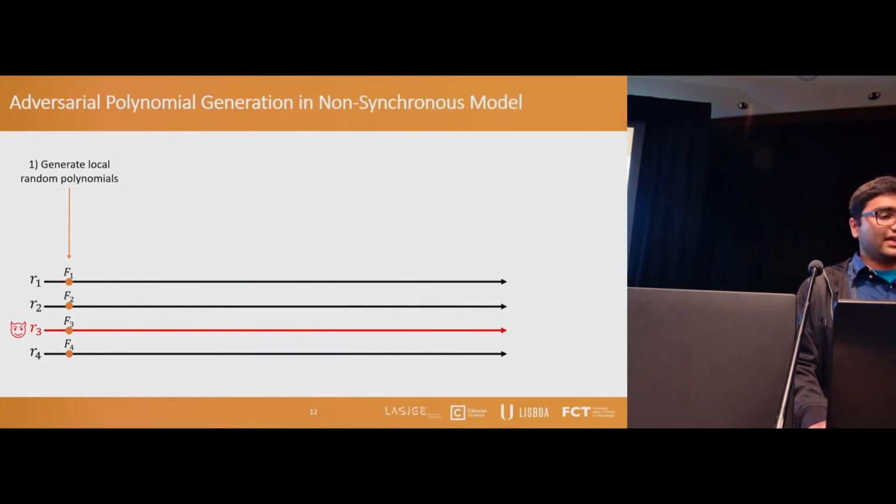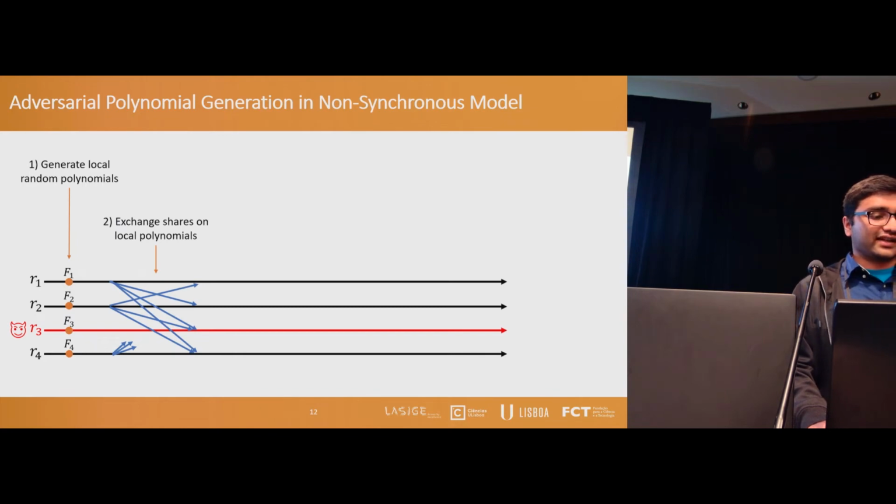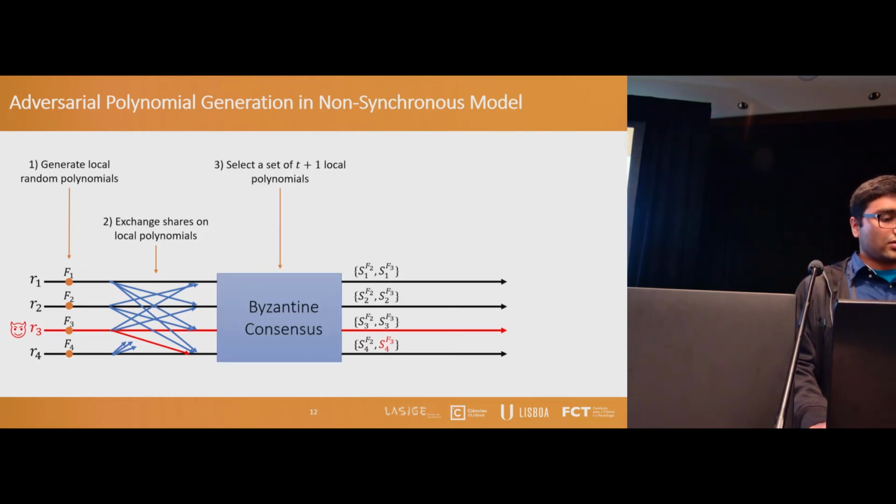However, in the adversarial setting and in the non-synchronous model, during the share exchange, a malicious adversary can send a valid point to a majority of servers and an invalid point to the remaining servers. So when during consensus a leader selects a polynomial of the malicious server, since the majority of them received a valid share on this polynomial, the consensus will finish with the polynomial of the malicious server.